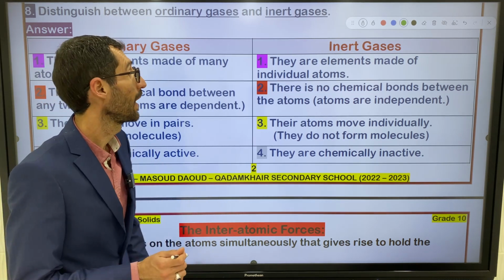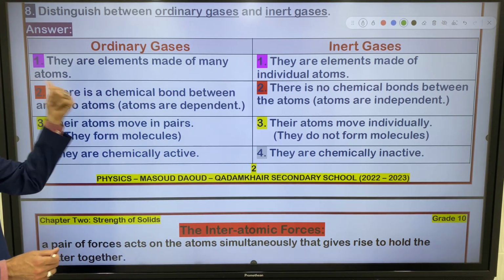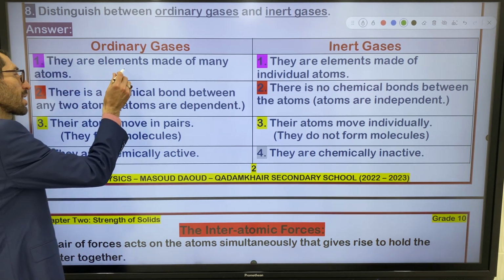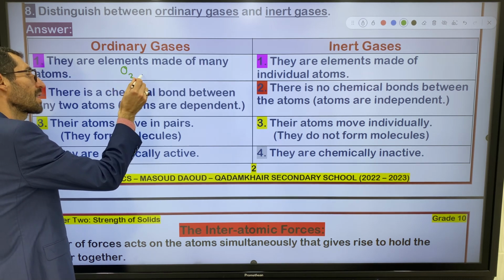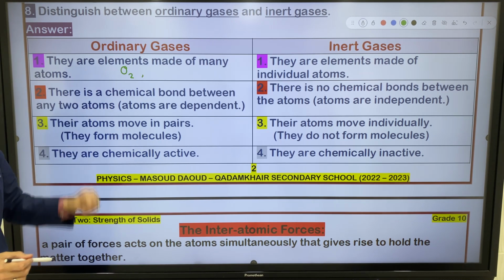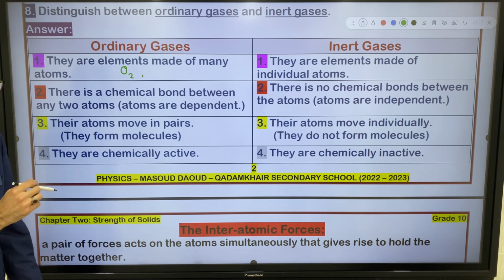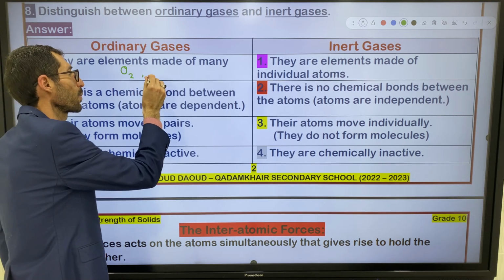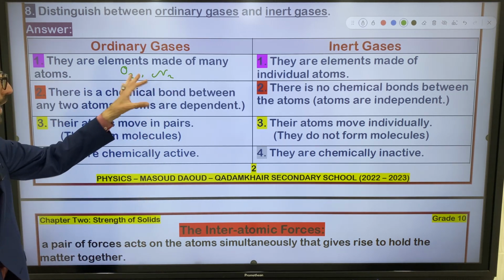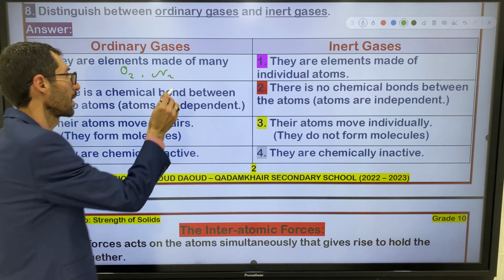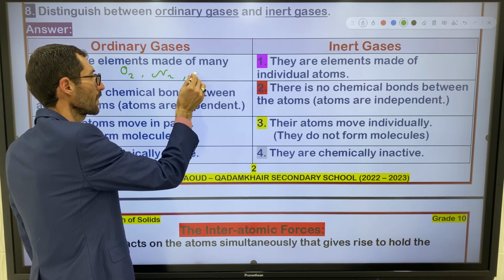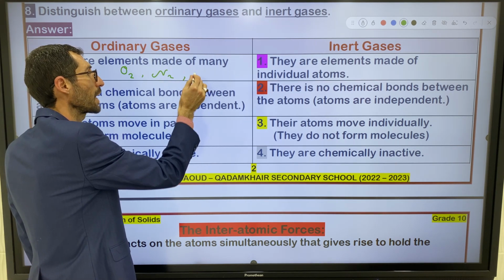You see, here elements made of many atoms, like what? Like oxygen, for example. This is the chemical formula of oxygen. I wrote it in pairs. What else? We have nitrogen. I write it in pairs, right? We have, for example, oxygen, nitrogen, hydrogen, right?